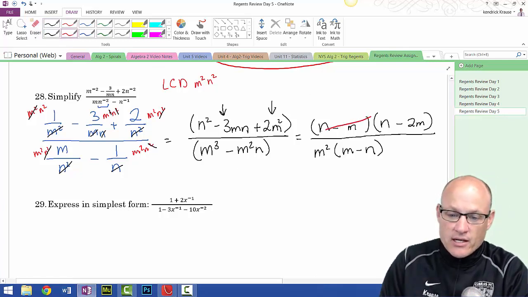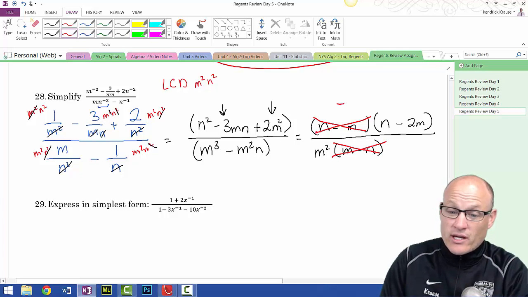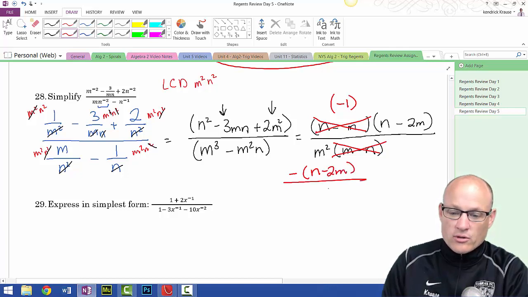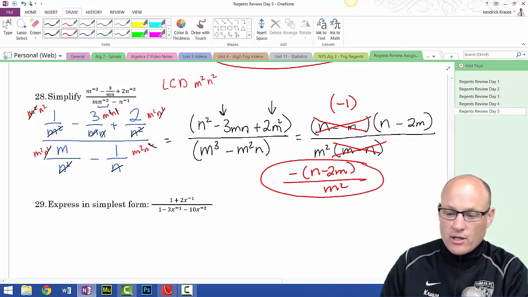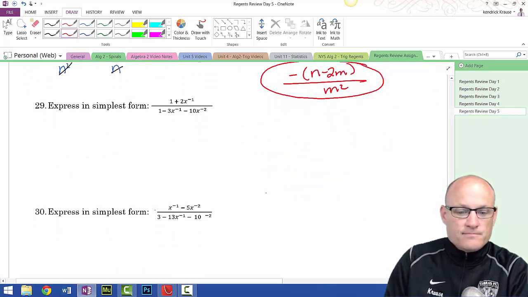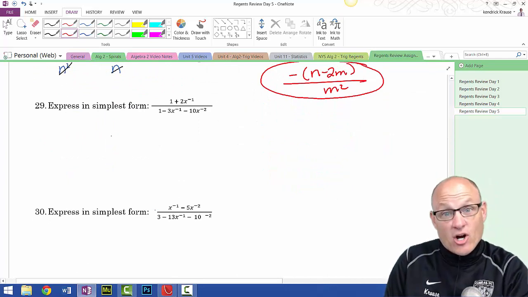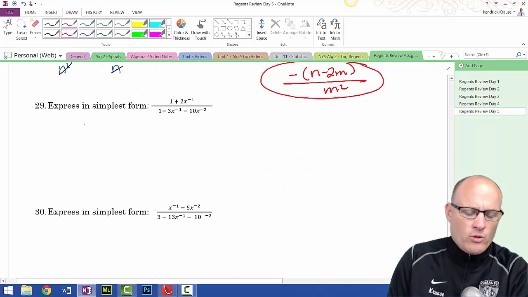This n minus m cancels with this m minus n, but it's backwards, so it's the negative 1 rule. So my final answer is negative n minus 2m all over m squared. And no, you don't have to distribute that negative. All right, 2 questions left. And that was the hardest one. If you did that one right, whoo, you are a genius.